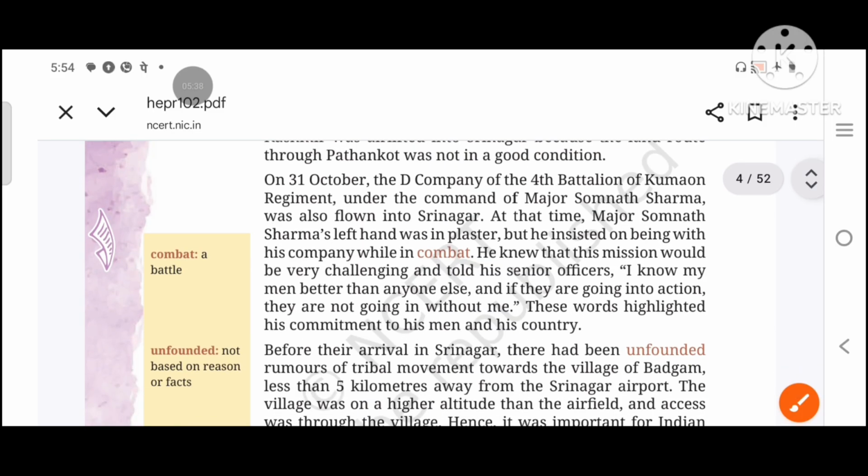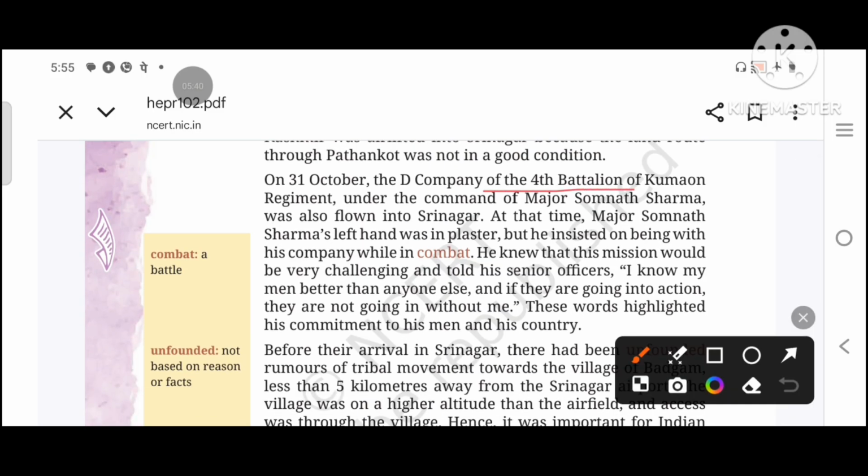On 31st October, the D Company of the 4th Battalion of Kumaon Regiment under the command of Major Somnath Sharma was also flown into Srinagar. Major Somnath Sharma was the leader of the 4th Battalion of Kumaon Regiment. So they were also flown to Srinagar. They were also sent to Srinagar.